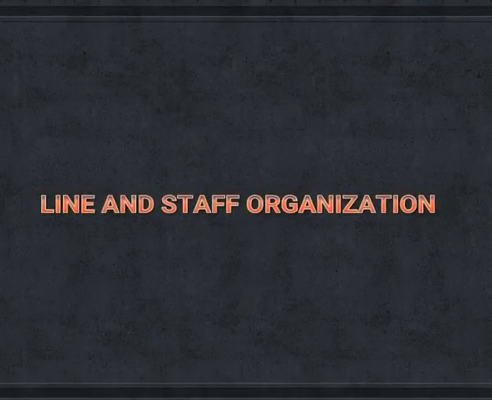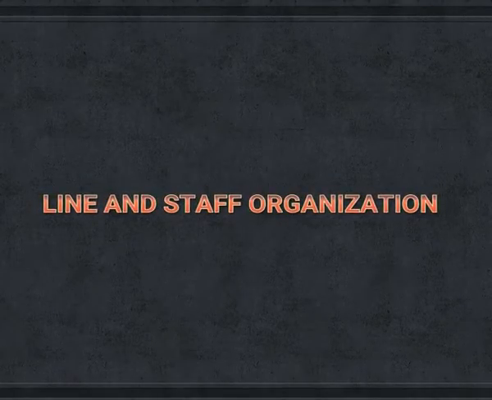Line and staff organization. This organization structure has evolved to allow companies to get the benefits of both line organization as well as functional organization. This type of organization structure is based primarily on line structure. However, specialists are appointed and engaged as functional experts so that they can give advice to line managers and executives to perform their responsibilities that fall outside their area of expertise.